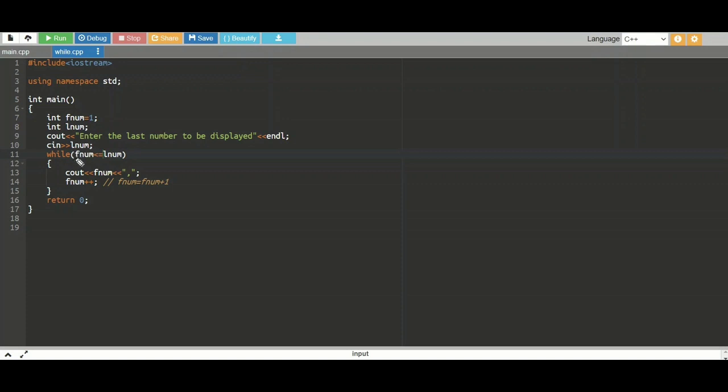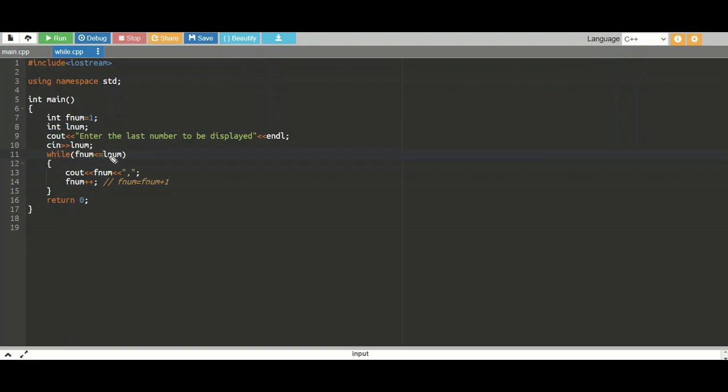Within the while loop, the condition is tested: Fnum less than or equal to Lnum. While Fnum is less than or equal to Lnum, the Fnum value is displayed and it is incremented by 1. Fnum plus plus is nothing but Fnum equal to Fnum plus 1. It is a unary operator which increments the Fnum value by 1 each time. So initially the Fnum value will be 1.